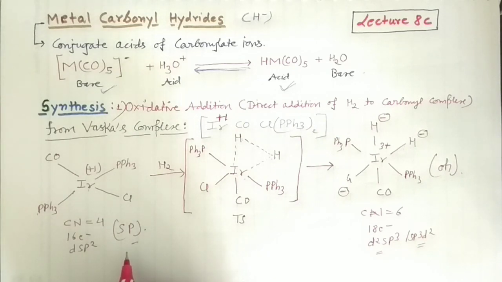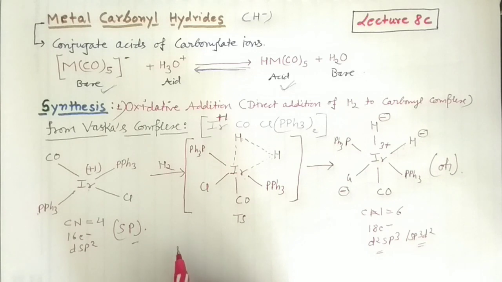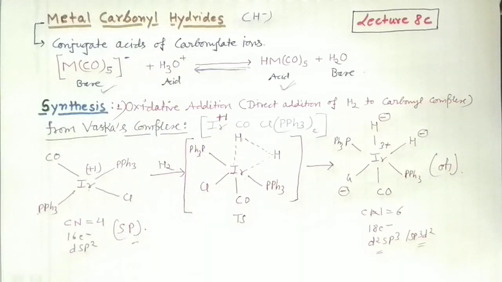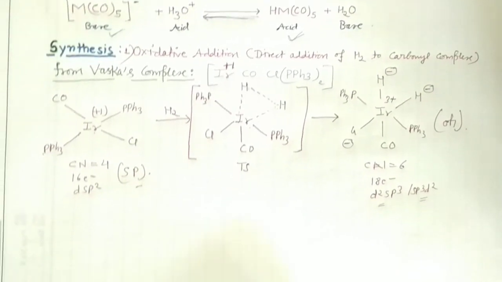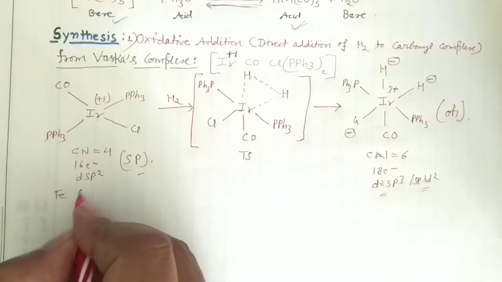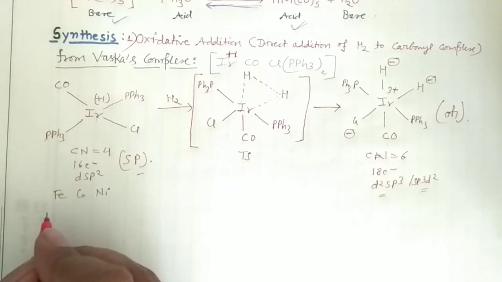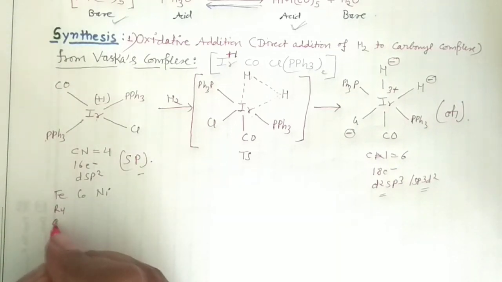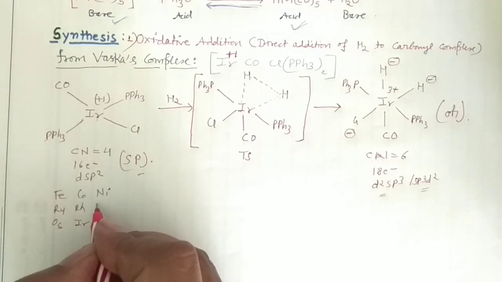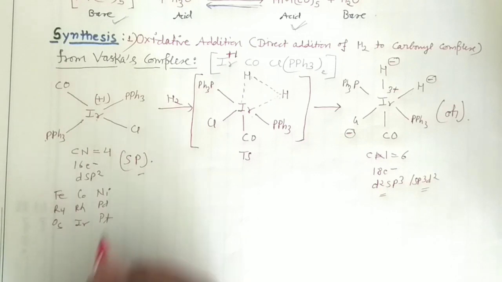So this is how you can actually prepare it, right? And one more thing which you will remember here, if you have the 4d and the 5d, see, this iridium is a 5d metal, right? How you can explain this? This is a 5d metal. So guys, you can see here, I have already explained this thing. This is iron, this is cobalt, this is nickel, and the iron group is ruthenium and osmium, the cobalt group is rhodium and iridium, and the nickel group is Pd and platinum, right?